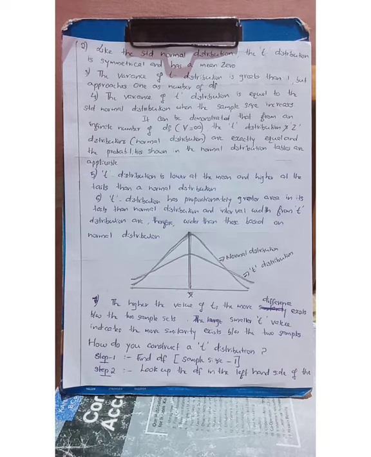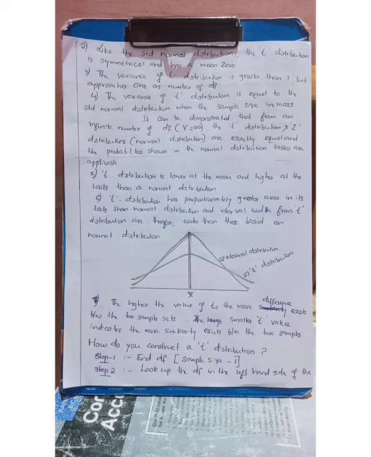That is, the variance of the t distribution is greater than 1. Then what do you mean by variance? Variance is the square of the standard deviation, and standard deviation is the root of variance. So the variance of the t distribution is greater than 1, but it approaches 1 when the number of degrees of freedom increases.